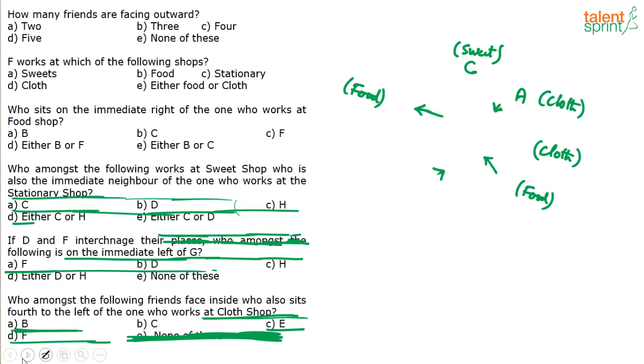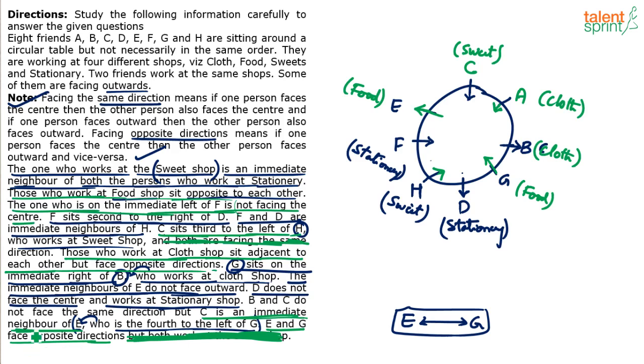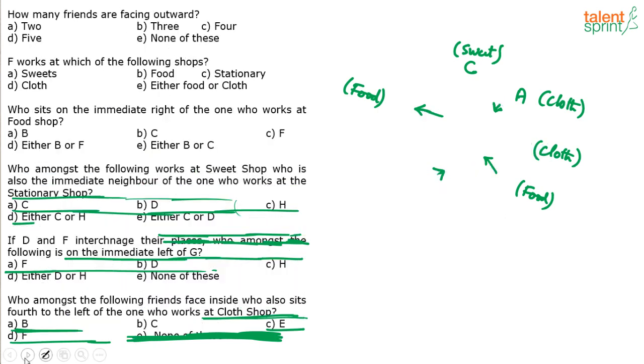Let me take the first one. How many friends are facing outwards? E, D, and B. Three are facing outwards. Five are facing inwards, right? 1, 2, 3, 4, 5 are facing inwards, so three are facing outwards. So the number of friends facing outwards is 3.